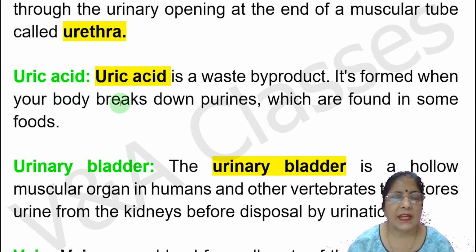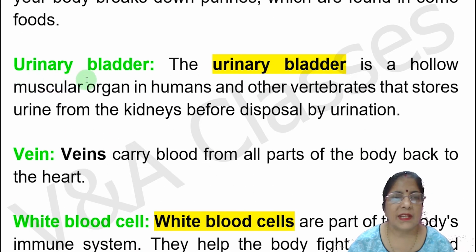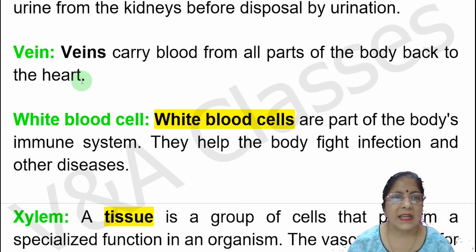Next keyword is uric acid. Uric acid is a waste byproduct. It's formed when your body breaks down purines, which are found in some foods. Next keyword is urinary bladder. The urinary bladder is a hollow muscular organ in humans and other vertebrates that stores urine from the kidneys before disposal by urination. Next keyword is vein.